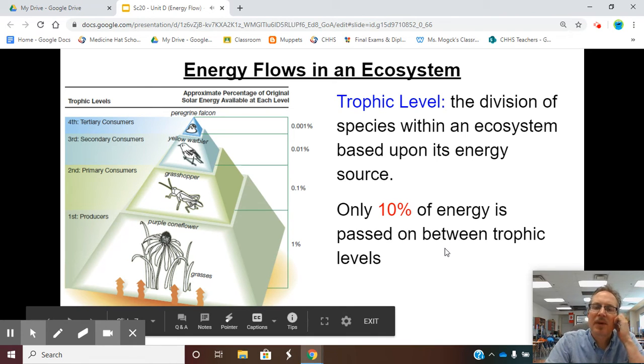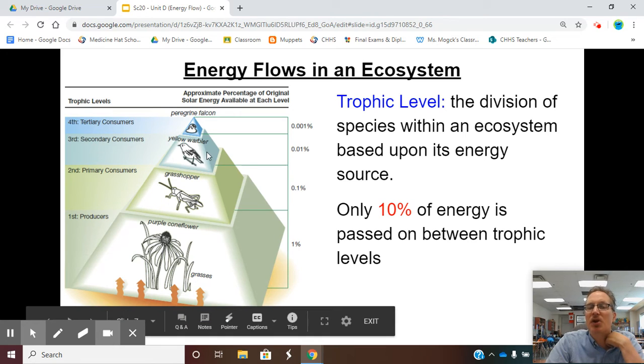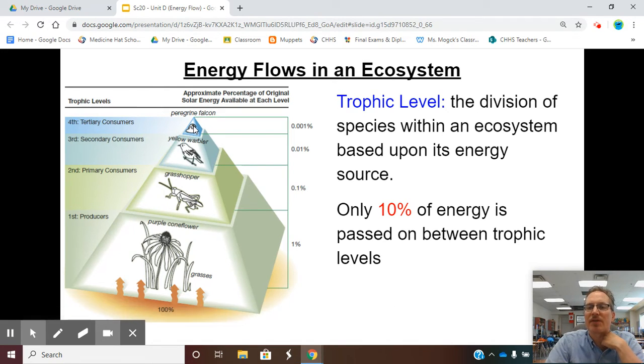Well, if we look at energy in an ecosystem, we're going to see a lot of these pyramids. There are many different types. We're going to look at a few here in Science 20. The first thing we have to understand about looking at a pyramid is there are things called trophic levels. At the bottom is our first trophic level, then our second trophic level, our third trophic level, and then our fourth trophic level.